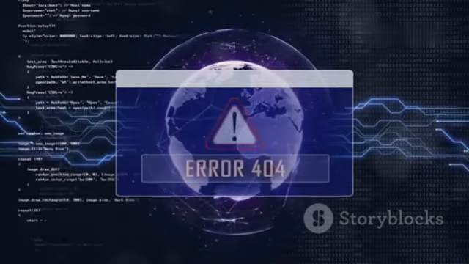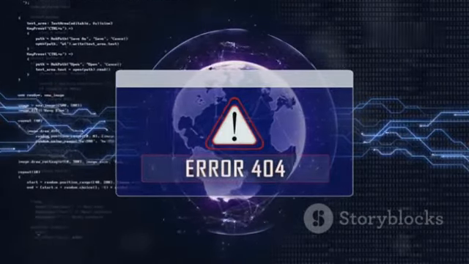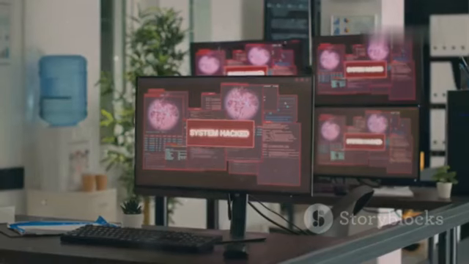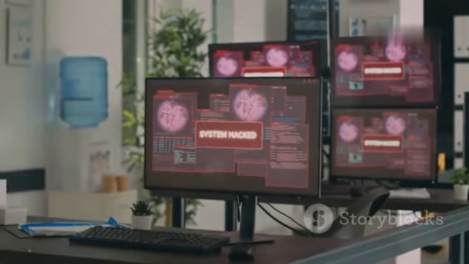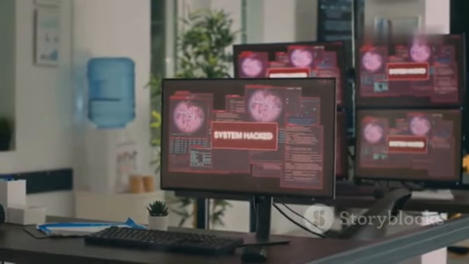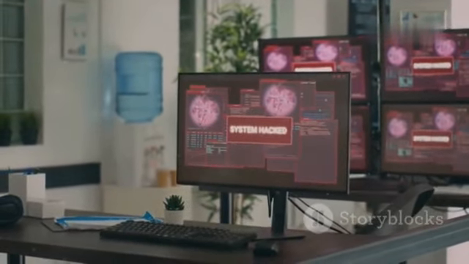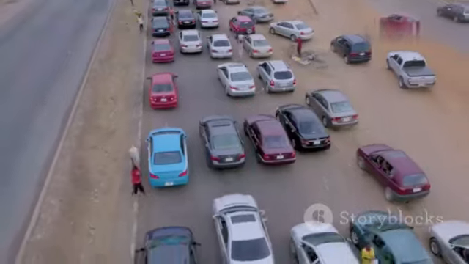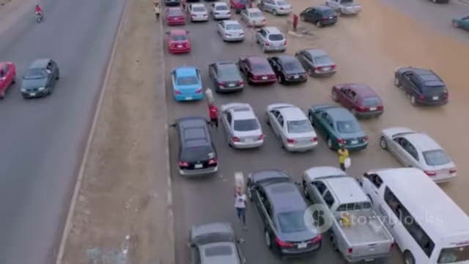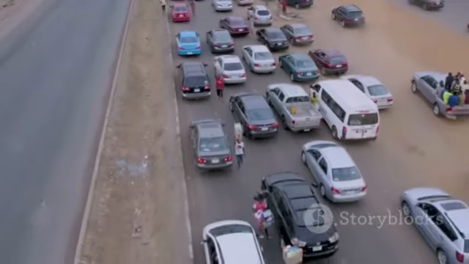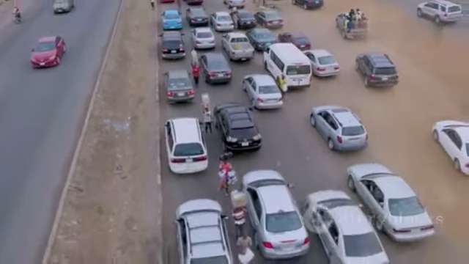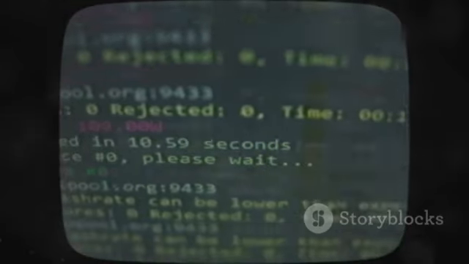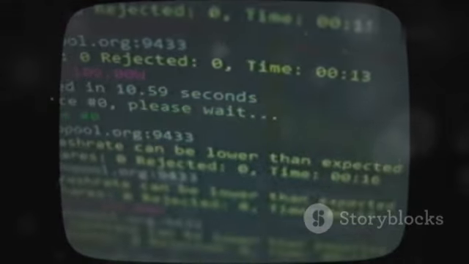Imagine a website being bombarded with so much traffic that it collapses under the pressure, unable to serve legitimate users. That's the reality of a distributed denial of service (DDoS) attack. A digital onslaught that can cripple online businesses, disrupt services, and cause widespread chaos. Think of it like a digital traffic jam, where thousands of cars, or in this case requests, flood a single road, the website's server, causing a massive gridlock. Legitimate users are stuck in the chaos, unable to access the website.